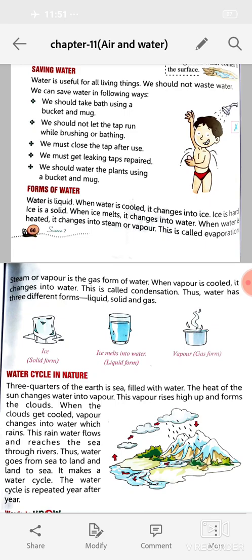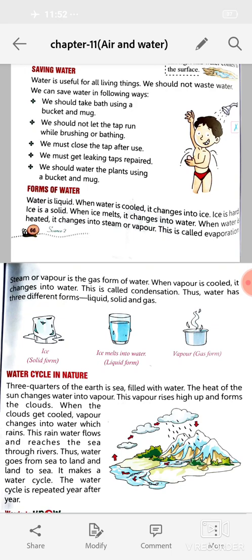Now, forms of water. Water is liquid. When water is cooled, it changes into ice. Ice is hard. Ice is a solid. When ice melts, it changes into water. When water is heated, it changes into steam or vapor.